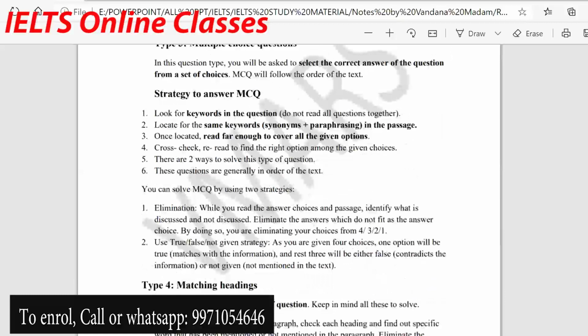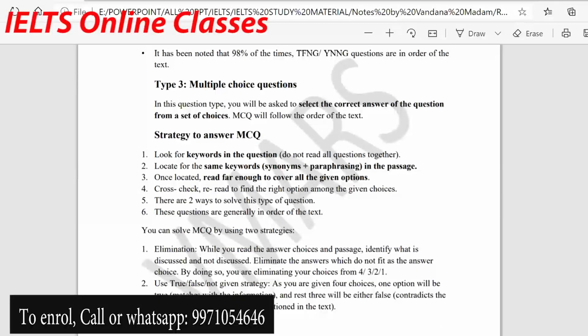Today's topic is multiple choice questions, and in multiple choice questions we again work with the keywords. Okay, we work with the keywords, which means that I'm not going to match it or read it.